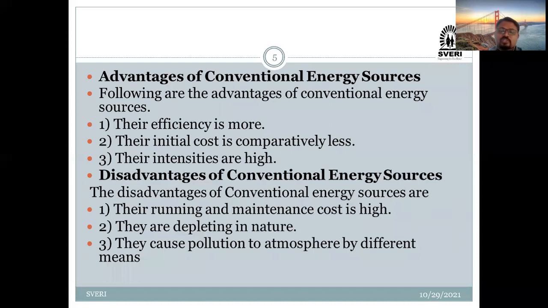Okay. So the first and most important advantage is that the efficiency of conventional energy sources is more. As you know, efficiency, consider a simple example, our bike. If we are using refined petrol every time, our bike will run very smoothly.